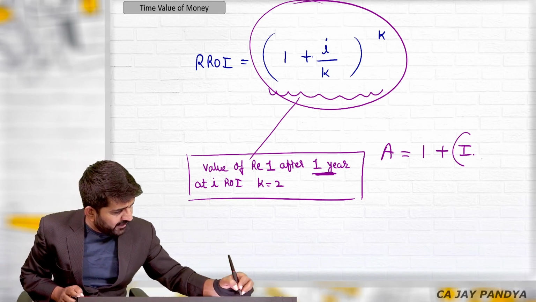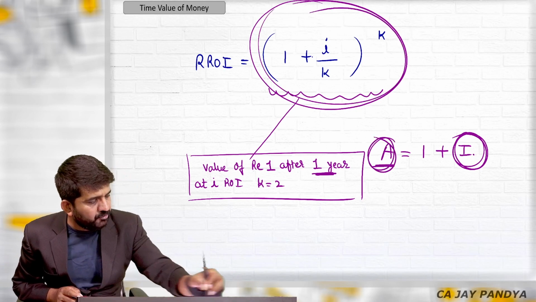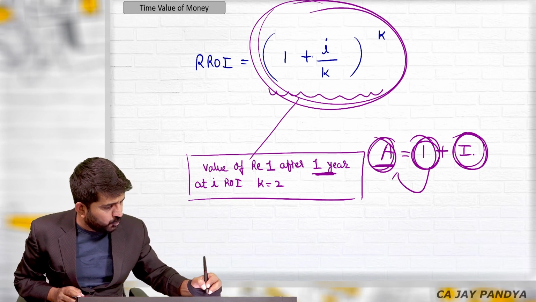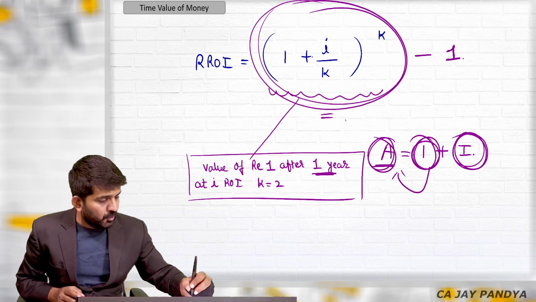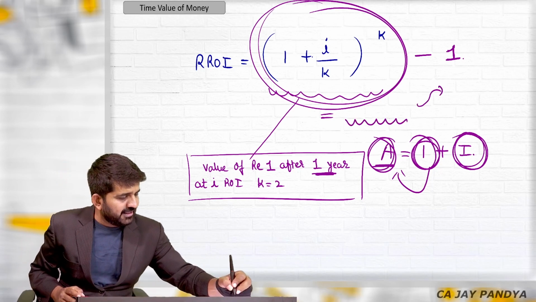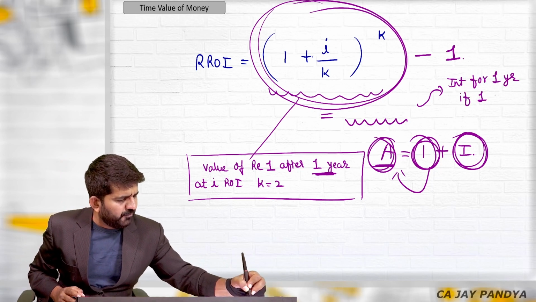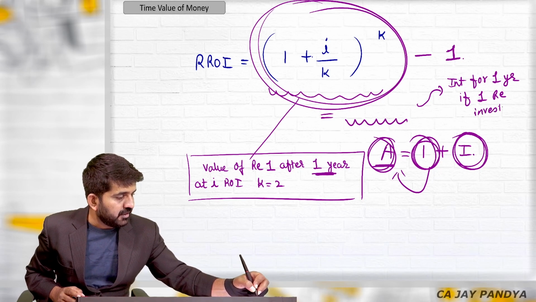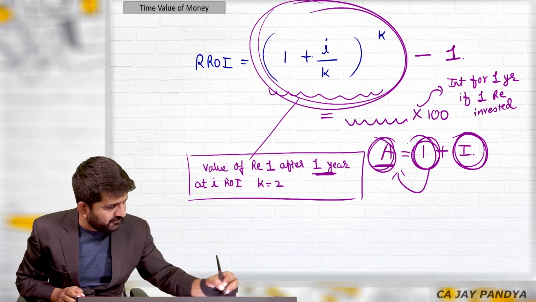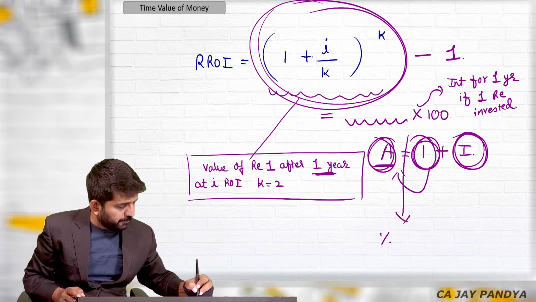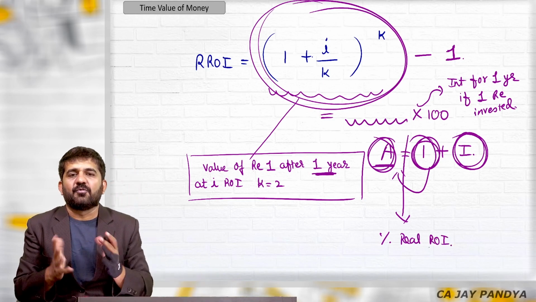So if you want to find out interest, whatever answer you have found out, minus this one. See what answer you are getting over here. This is the interest for 1 year if 1 rupee is invested. And so only I need to multiply by 100. Once I multiply by 100 with this formula, what I get is the real rate of interest in percentage. And this is how the formula works.